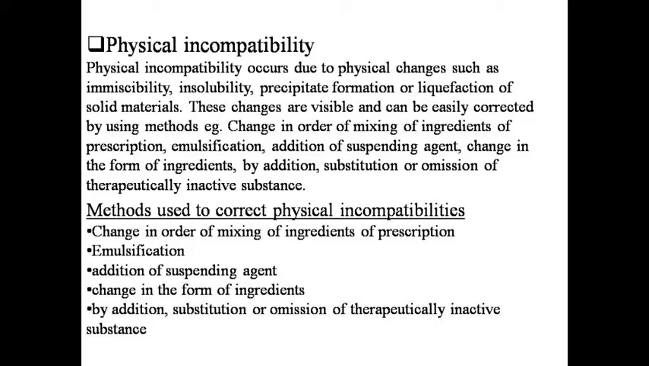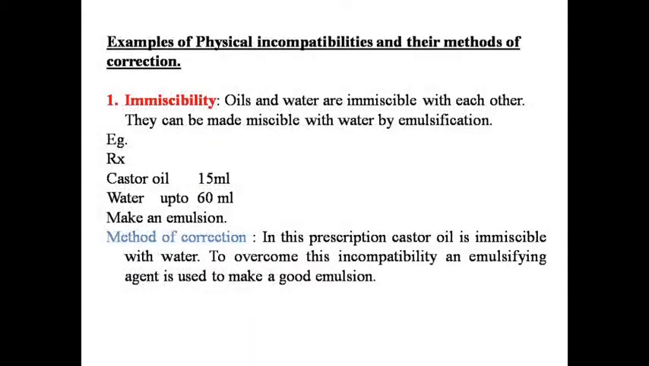Example: change in order of mixing of ingredients of prescription, emulsification, addition of suspending agent, change in the form of ingredients by addition, substitution, or omission of therapeutically inactive substance. These are the methods used to correct physical incompatibilities. Next, examples of physical incompatibilities and their methods of correction. First, immiscibility.